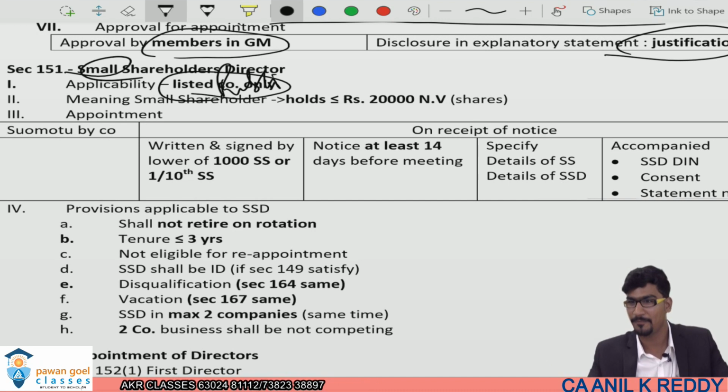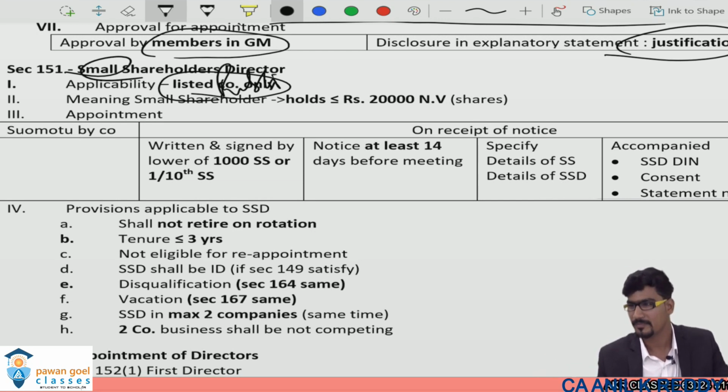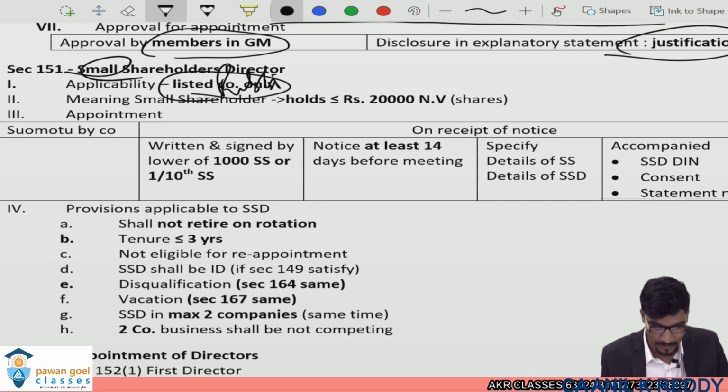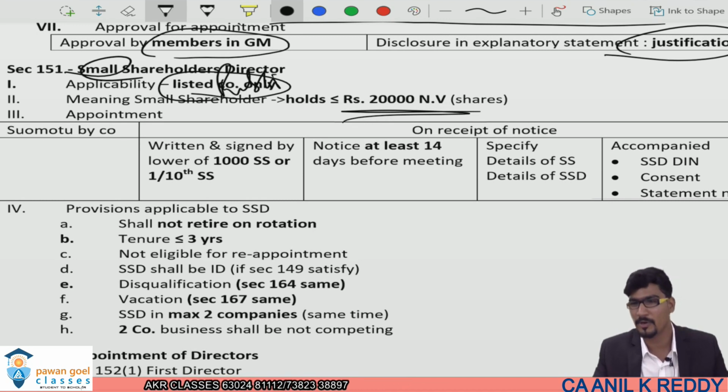In the question he will confuse you by stating nominal value is so and so, market value is so and so, registered value is so and so, and you have to consider only face value, that is nominal value, and it should be 20,000 rupees.